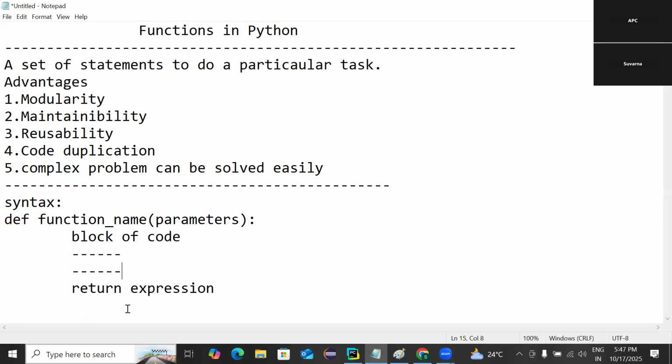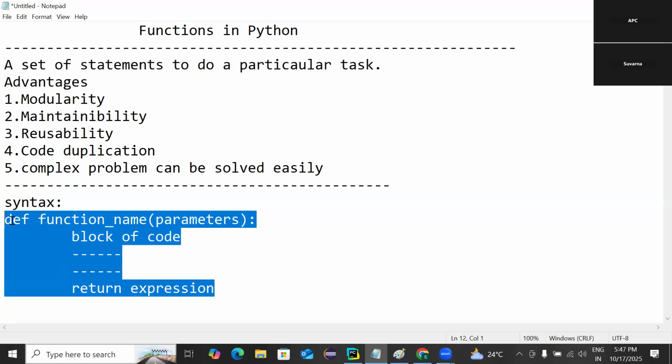And at the last, we can keep a return statement. If we want to return some value from that function, we can use this predefined word called return. With the expression, you can return a value, any type of value, from this function. So this is the function syntax in Python. I hope you're clear with this one.